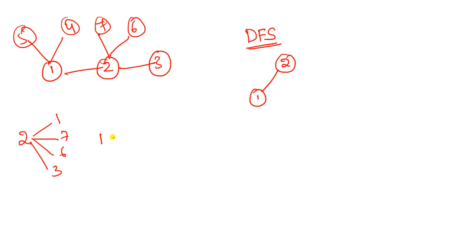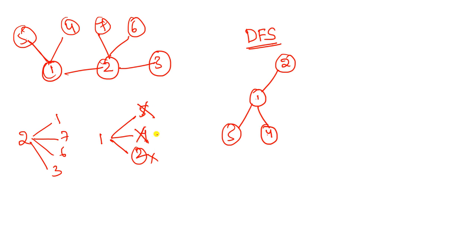Now write down what are the edges of 1. 1 has 5 and 4 and 2. Among these, 2 is already visited, so you can eliminate this one, and the remaining are 5 and 4. I choose 5 as another vertex. I visit 5 from 1, and next I come back to 1 because there are no edges for 5. So I backtrack to 1, and there is still one vertex remaining for 1, that is 4. So I insert 4 at the left part of 1. Now 4 is also completed.